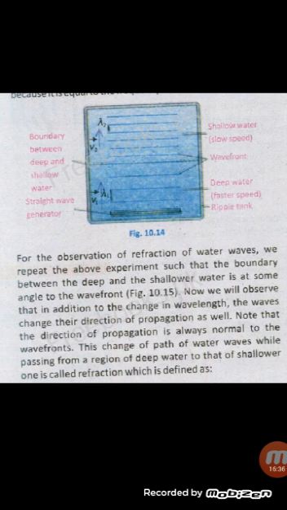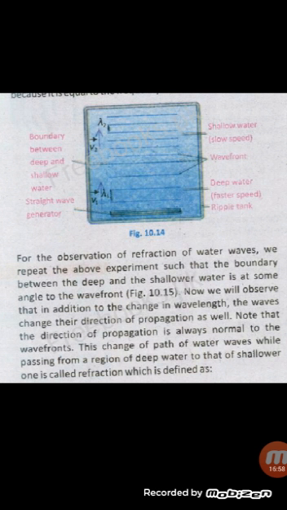Means when waves pass from deep water to shallow water, their path changes. It is defined as: when a wave from one medium enters into a second medium at an angle, its direction of travel changes.